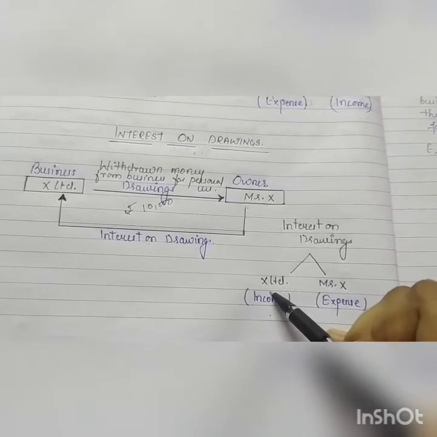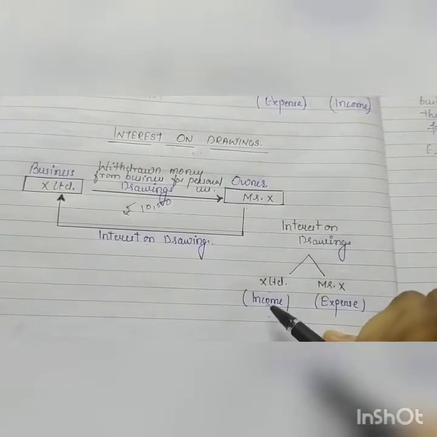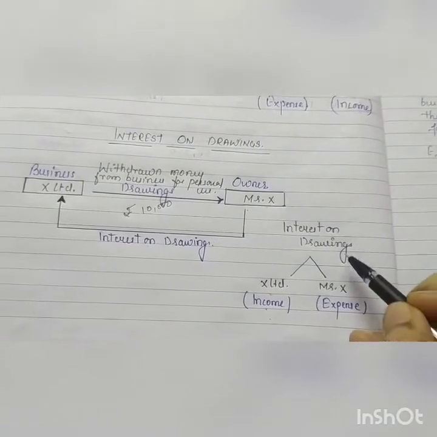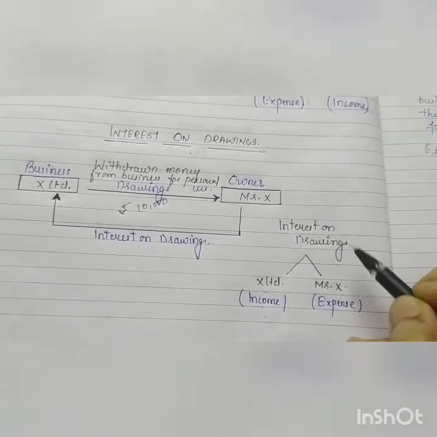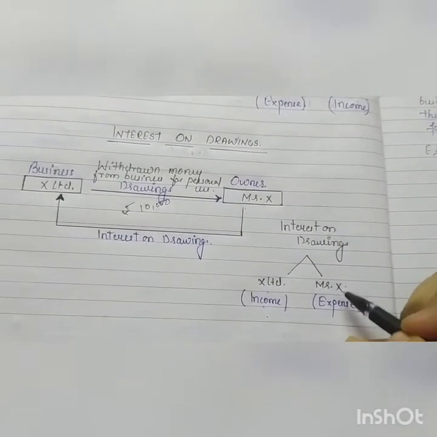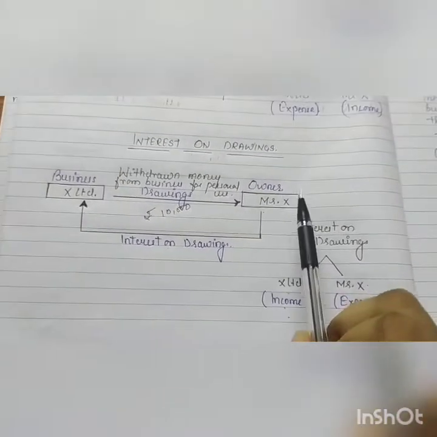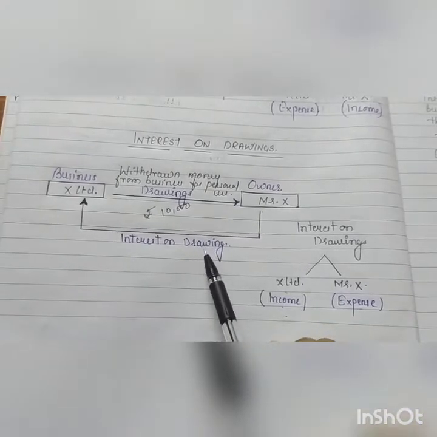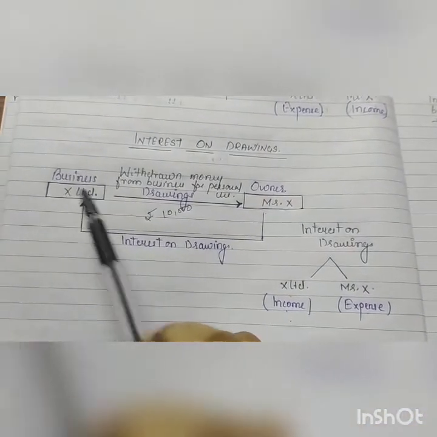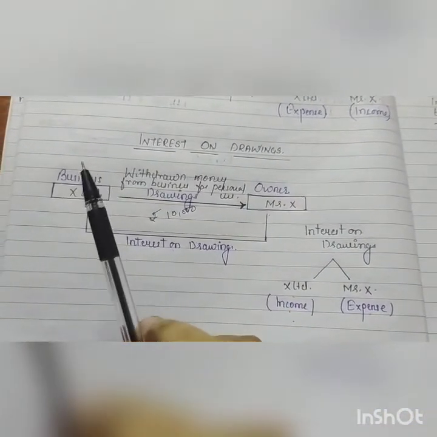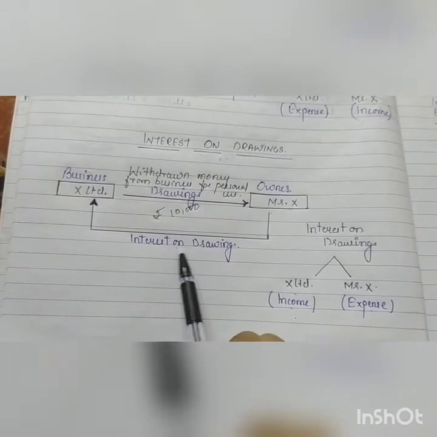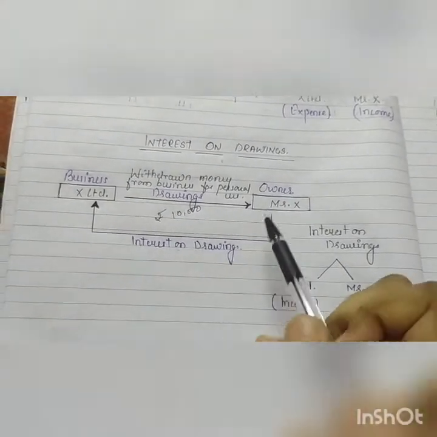For X Limited, this interest on drawings is income, and for Mr. X, interest on drawings will be treated as an expense because Mr. X is paying interest. For Mr. X this is an expense, and the business is receiving this amount, so for the business interest on drawings will be considered as an income.